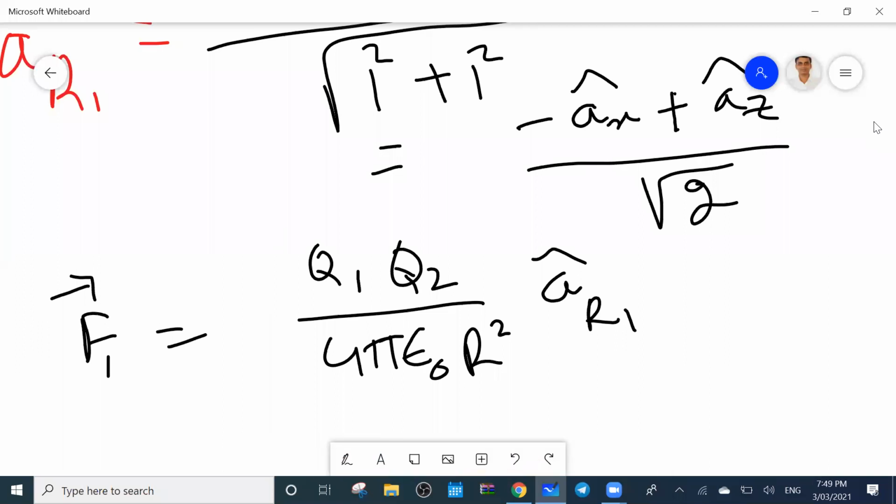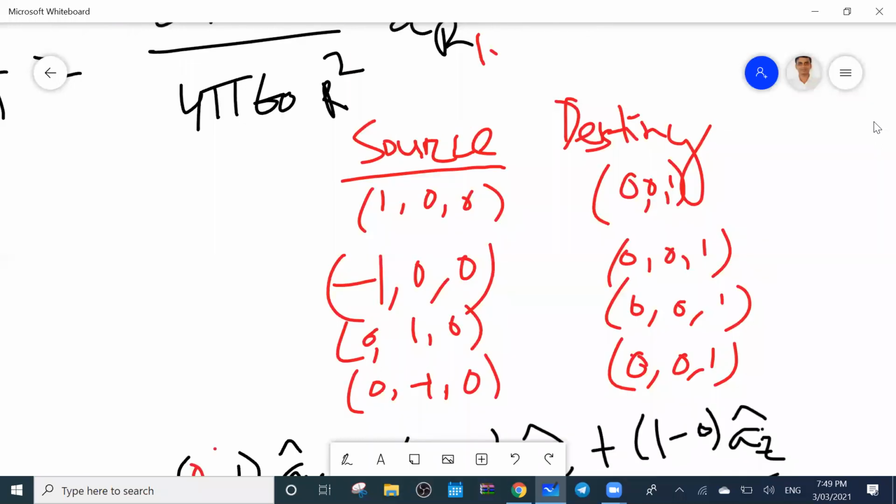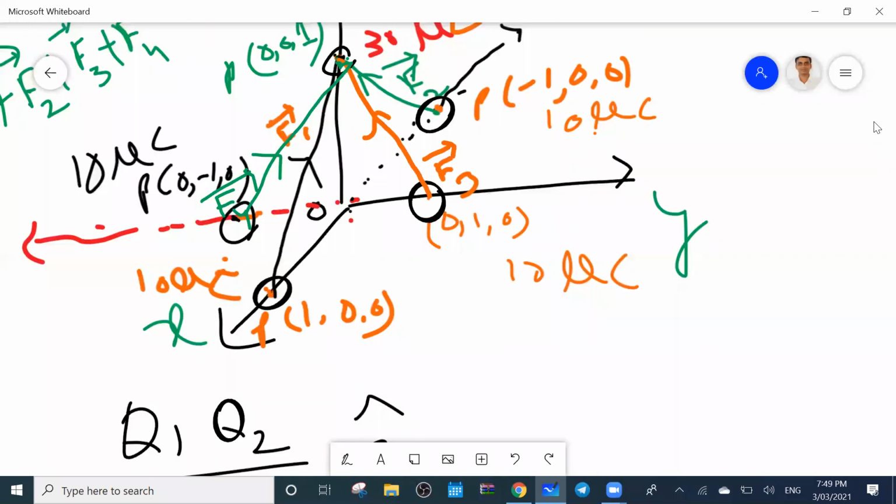Yes or no? What is the distance from this point to this point? In the diagram you see, from this point to this point I have to find out the distance. Now this is length 1, this is also length 1, and these two are perpendicular.